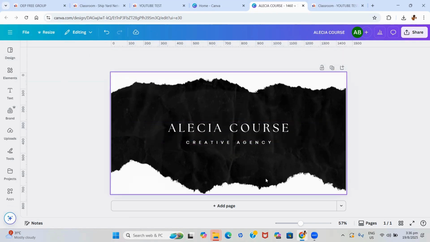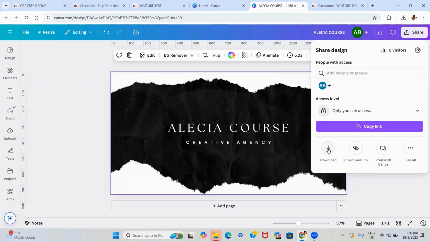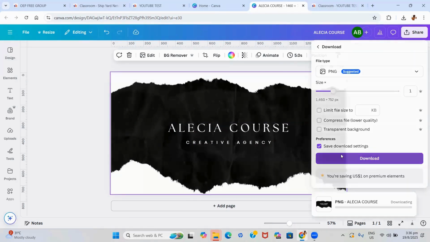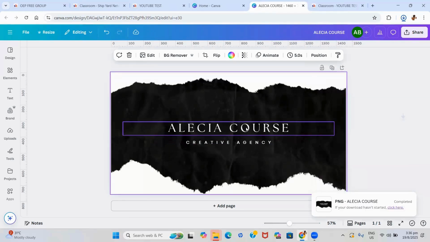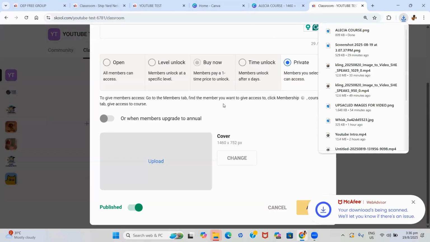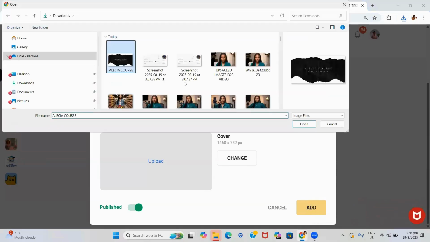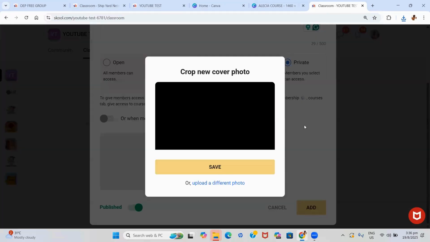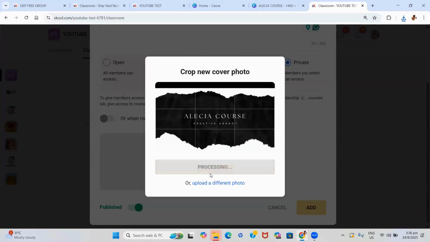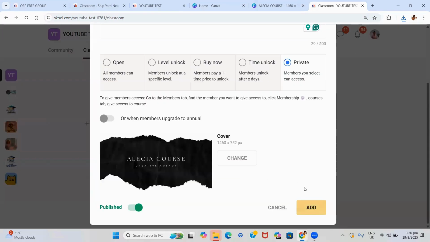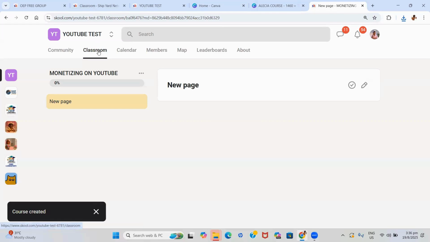And then now, let us say that this is what we want to work with. We can go ahead and click on share, download, and we will download this photo. Once it is downloaded, we come here, we click on change. We click on the image that we downloaded, we open it, and we click on save. When it is saved, you just go ahead and click on add. So this one is now published.